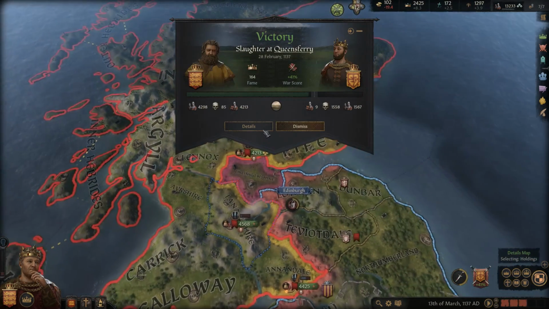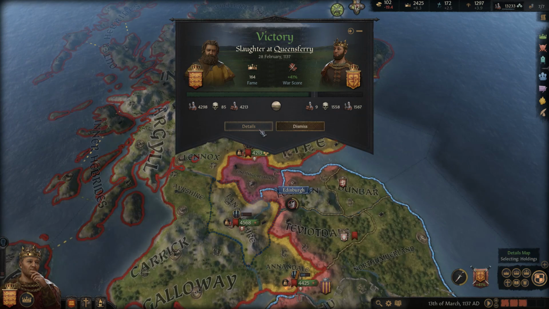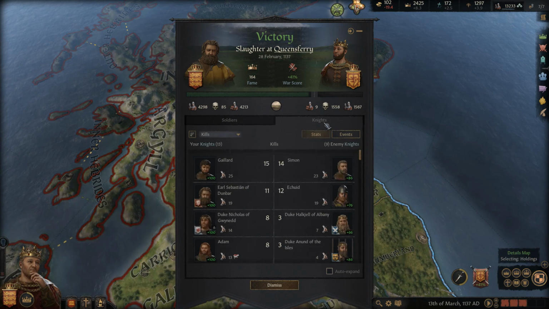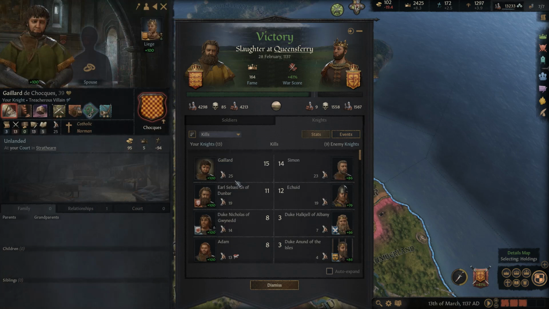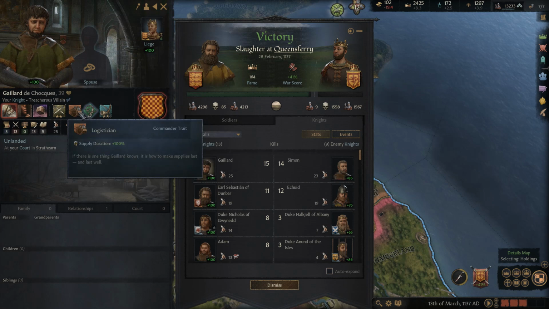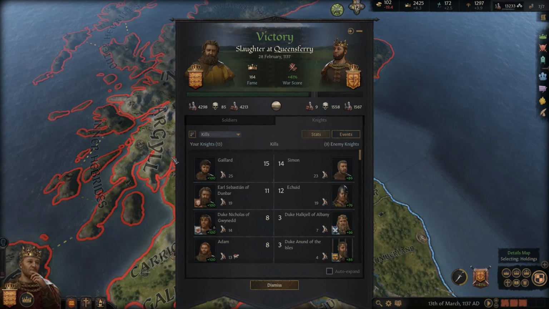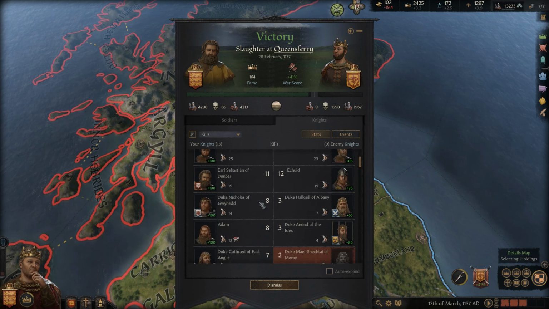I guess we can take a look at the details here. We lost 85 men. They lost a little over 1,500. Let's take a look at how our knights did. All right, so this knight did the best, had the most kills. And he is also unmarried. Might have some plans for this guy. Yeah, he got the most kills.